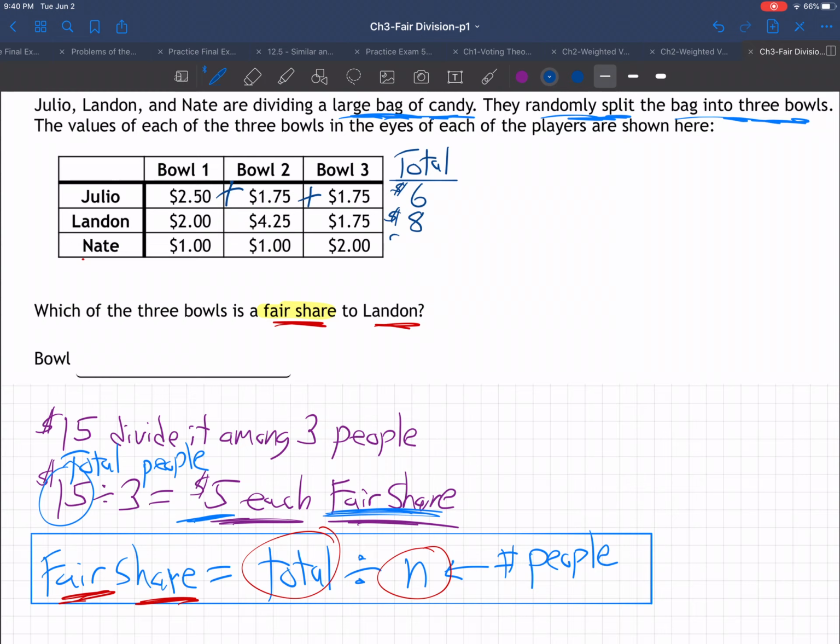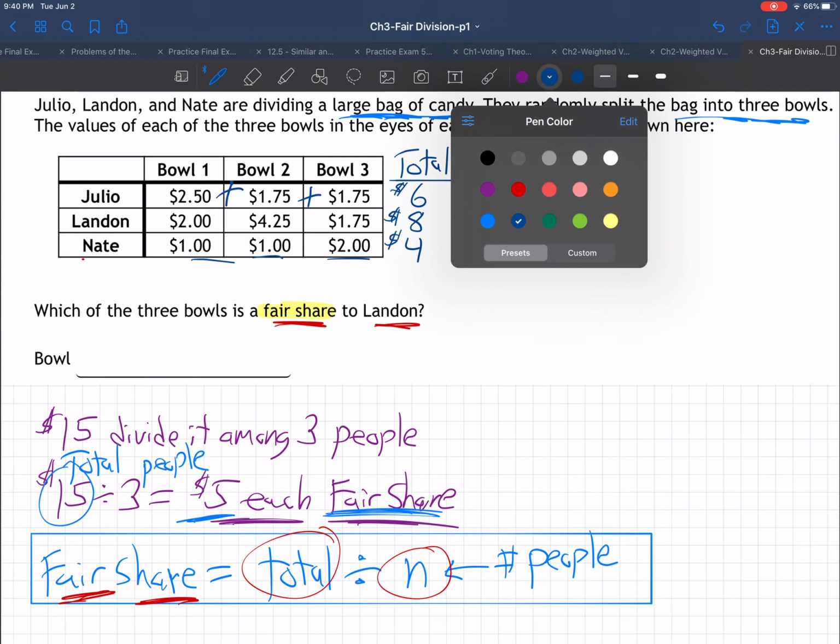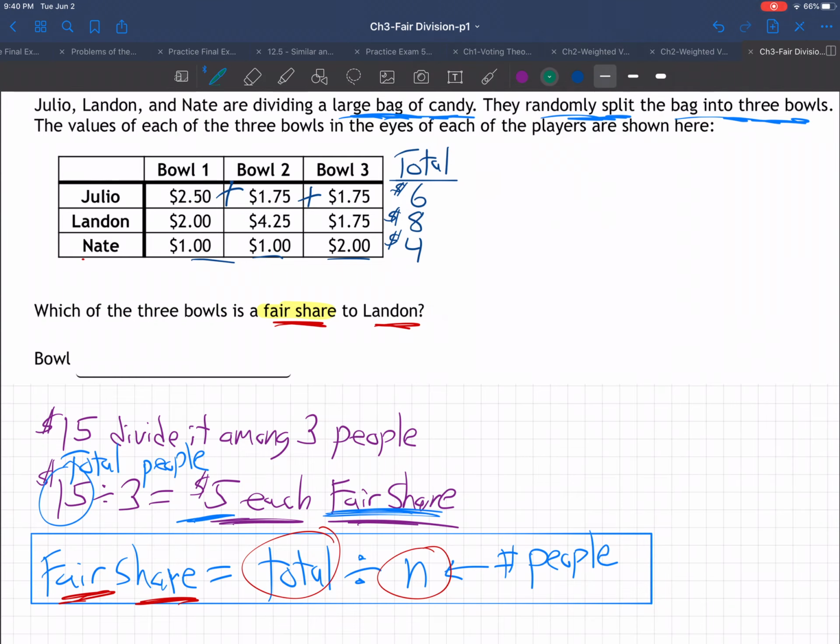And then Nate, you can tell that without a calculator. 1, 1, and 2, that's $4. So there's the total value of all the candy for each of those three. Now, to find the fair share, what do we got to do? Take the total and divide by n.